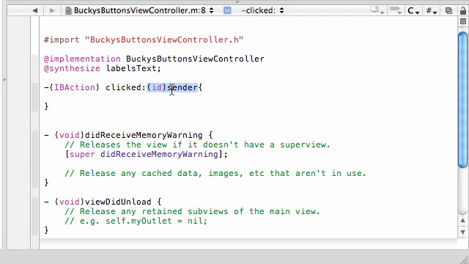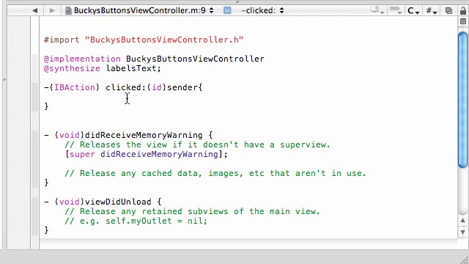So if you clicked a label, its sender would be the label. If you clicked a red button, its sender would be the red button. Now we can use the properties of the sender. If you say get the title of sender, it's going to get the title of the button you clicked, and so on and so forth.